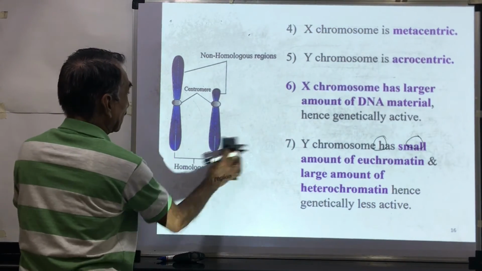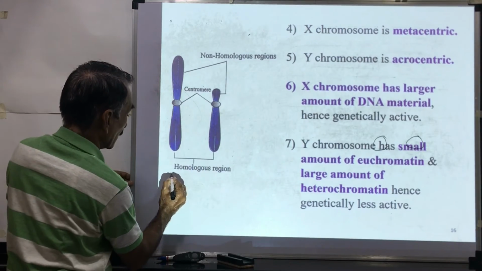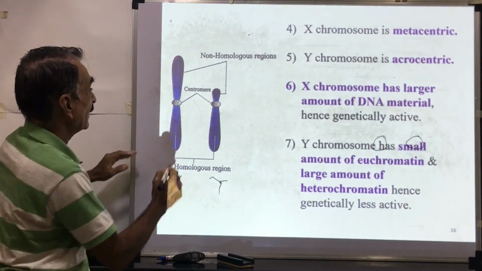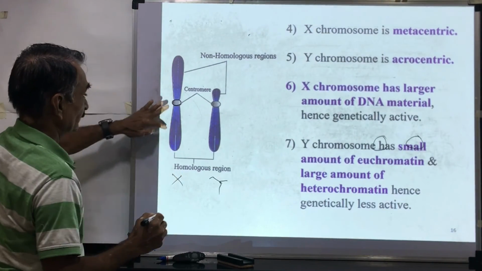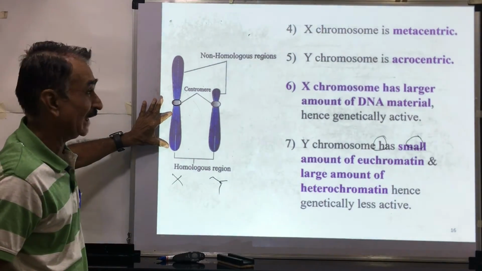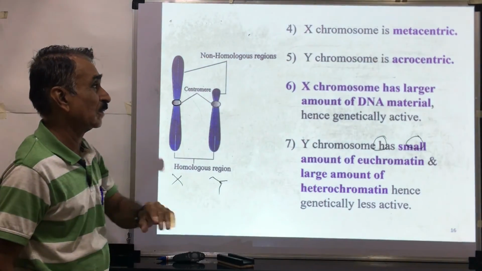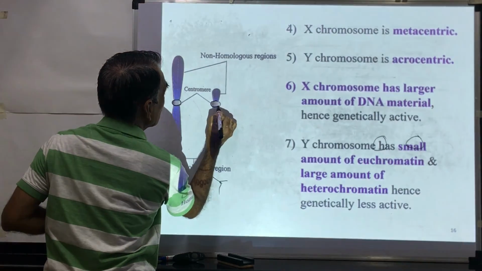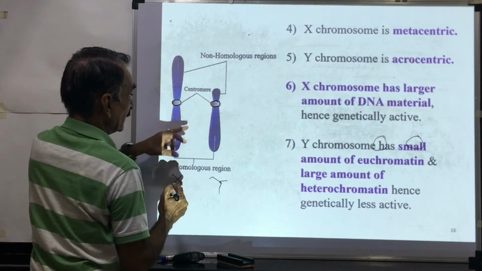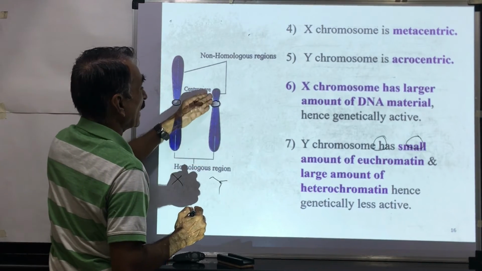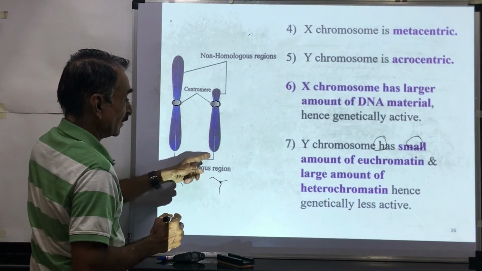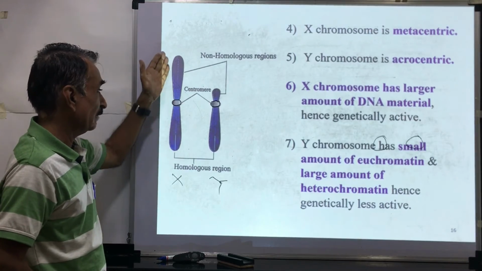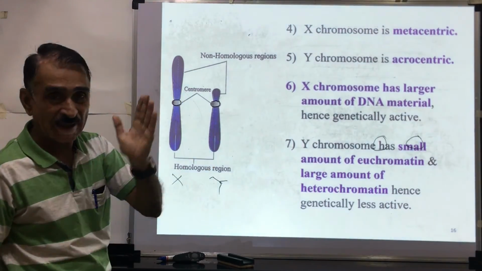X chromosome is metacentric. The centromere is present at the center, which means both the arms are equal in length. This is a metacentric chromosome. Y chromosome is acrocentric. Acrocentric means the centromere is present near the tip, which means one arm is longer and one arm is very short. This is acrocentric. X chromosome metacentric, Y chromosome acrocentric.